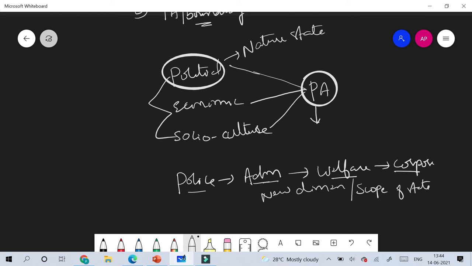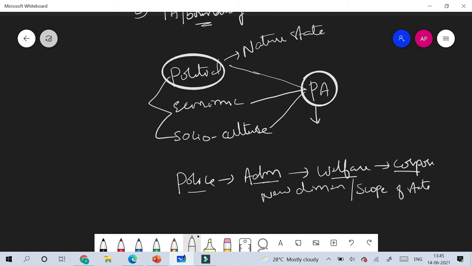concerned with bringing socio-economic development of the state. So it brings all the techniques, assisting the political system in framing policies and programs that ensure socio-economic development of the state, particularly alleviation of poverty, removal of inequalities, and all other socio-economic challenges. And in the corporate state, public administration is required to act as a facilitator, as a catalyst, as a regulator. So these are the new dimensions, the new functions adopted by public administration in the corporate state.